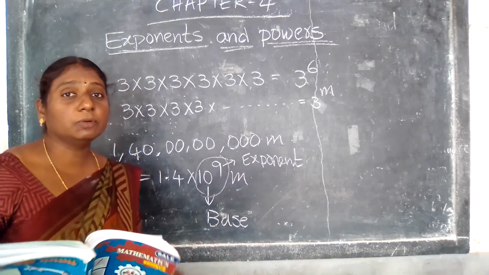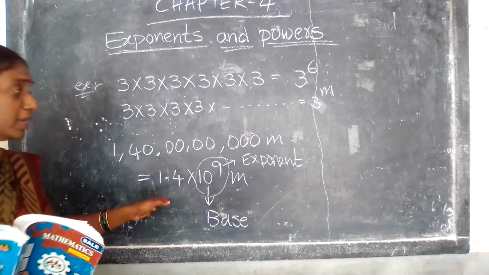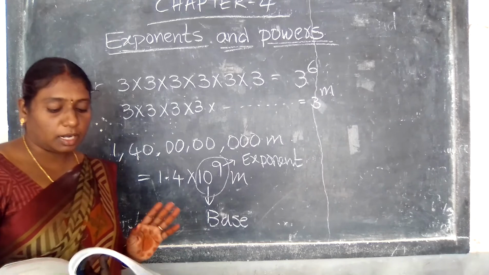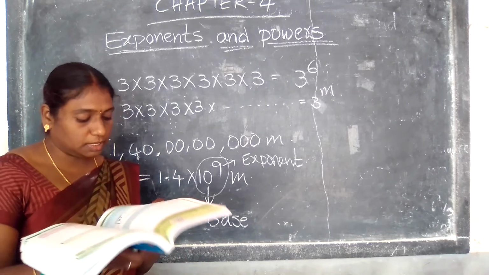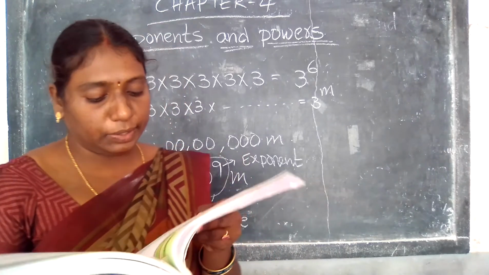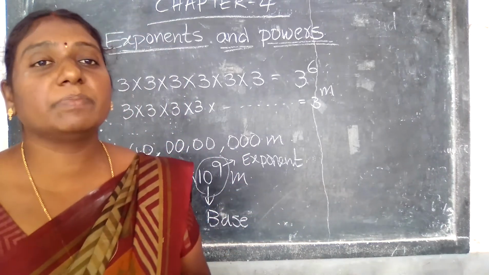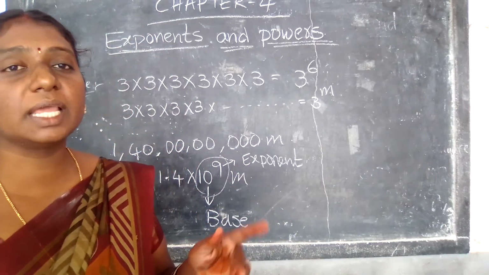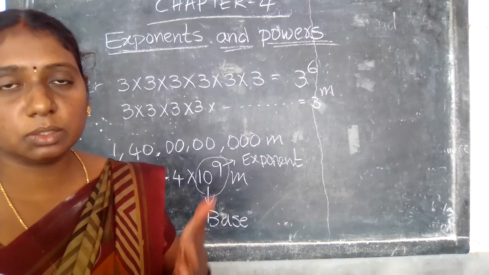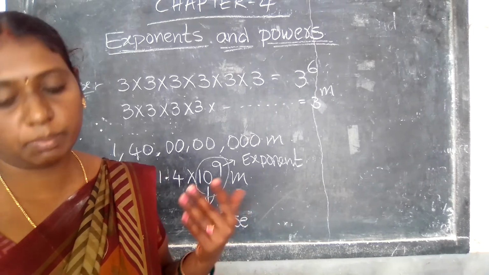Okay, understood all of you? This is the method to convert to exponent form. Up to here all of you clear? Now do this. Simplify the following: 3 power 7 into 3 power 3. 3 power 7 means 3 in how many times do we write? 3 in 7 times: 3 into 3 into 3 and so on, 7 times, and multiply.